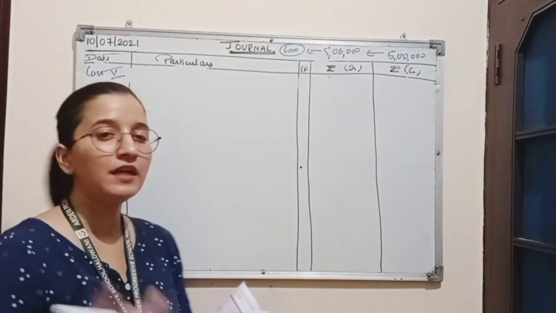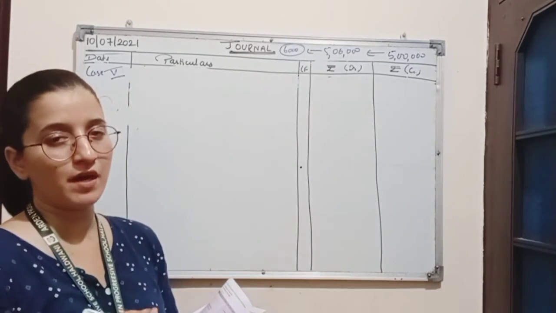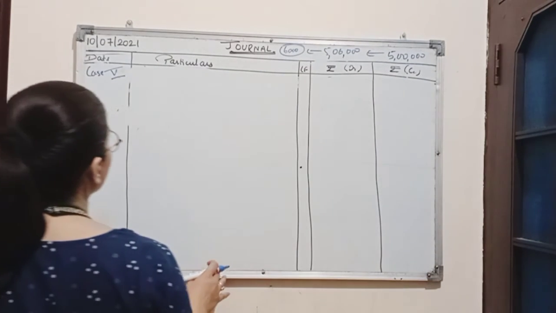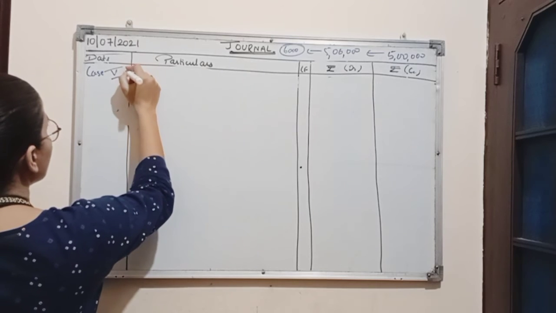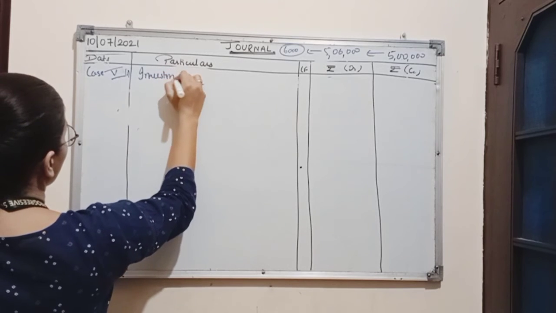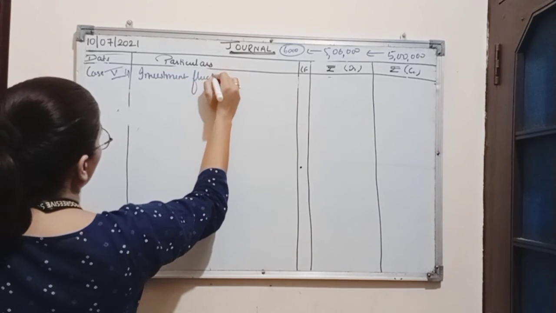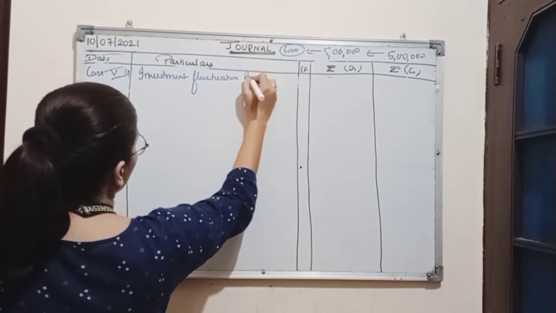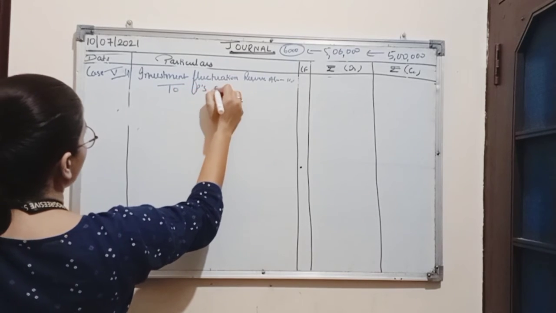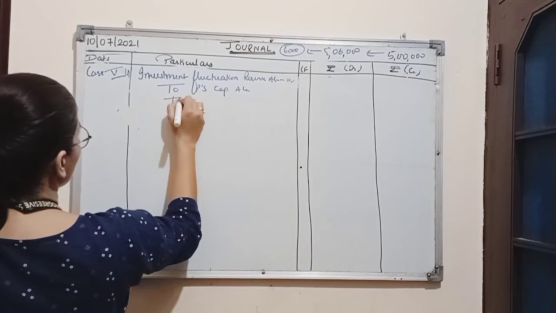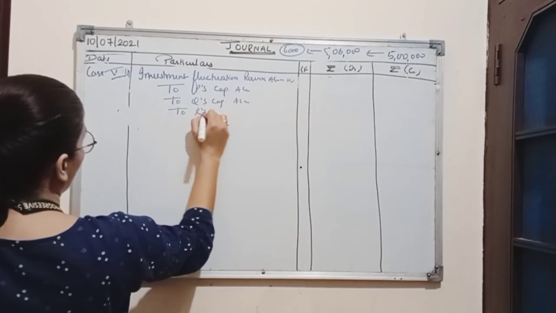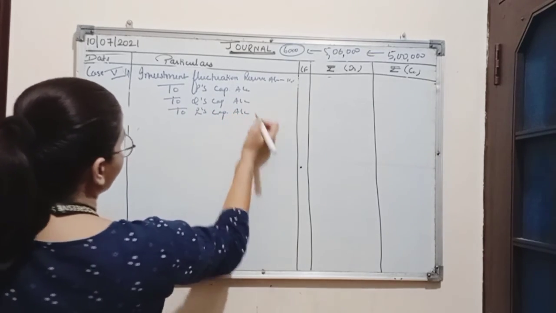Now in case of profit, reserve will be distributed among the partners in their old profit sharing ratio. So entire amount of reserve will be distributed among the partners. So first entry will be investment fluctuation reserve account debit to P's capital account, to Q's capital account, and to R's capital account.